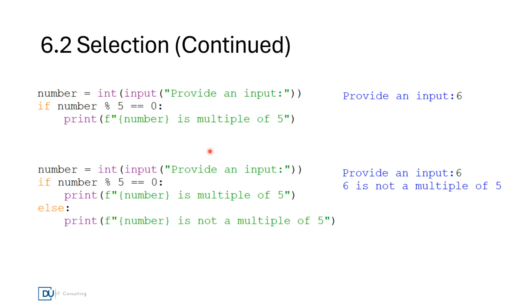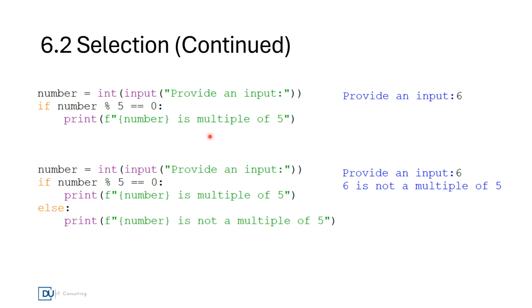Now let's take a look at some variations of the program. This is the first set of lines. Here I'm trying to get a number from the user and then evaluate whether the number is divisible by 5 using this operator. If it is divisible by 5, I print a message saying the number is a multiple of 5. When I provide 6, the program does not print anything because it is not divisible by 5.